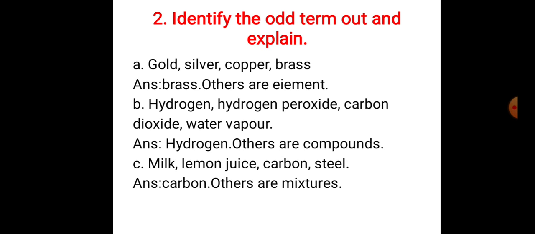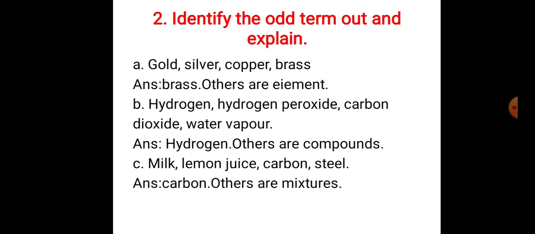Question number 2. Identify the odd term out and explain. Gold, silver, copper, brass. Which one is odd? Brass is odd one because others are element. Hydrogen, hydrogen peroxide, carbon dioxide, water vapor. Hydrogen is odd term, others are compounds.